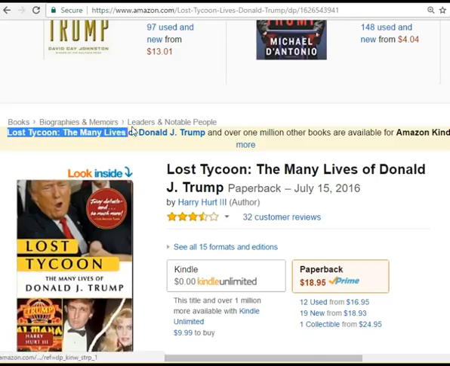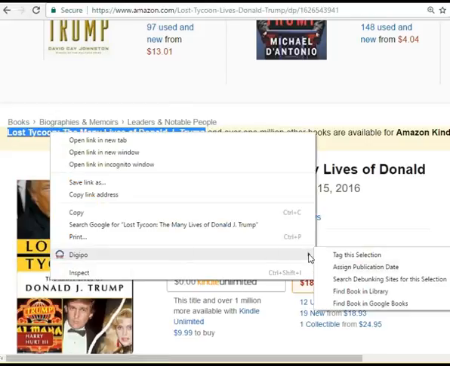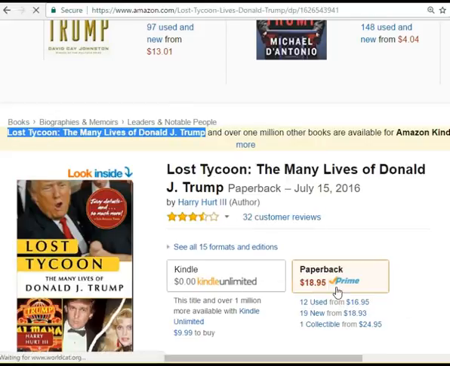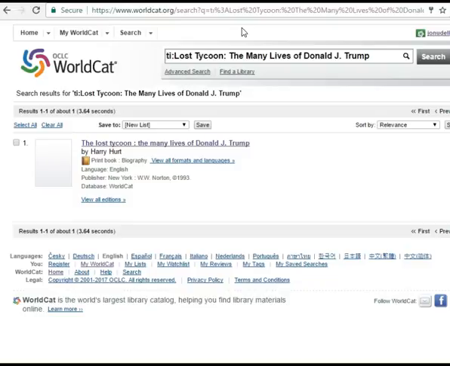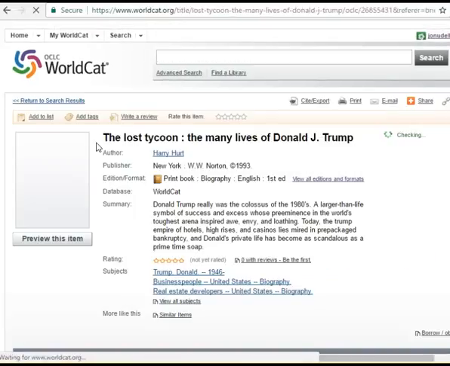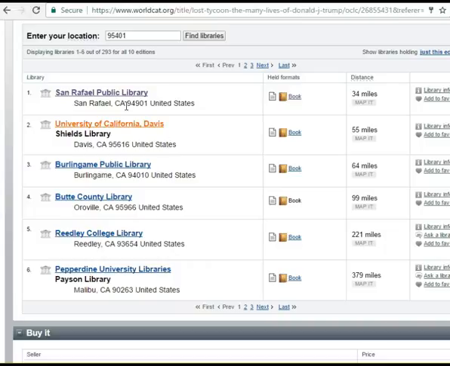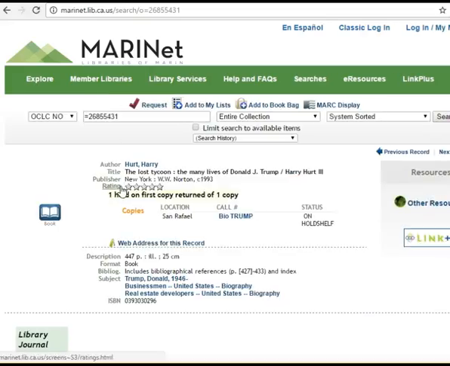I wonder if it's in the library. I'll just grab the title here, and I'll run another digipo query, find the book in the library. This runs a WorldCat query, and yeah, the closest location to me is San Rafael. That's 35 miles from here. The book is on hold.